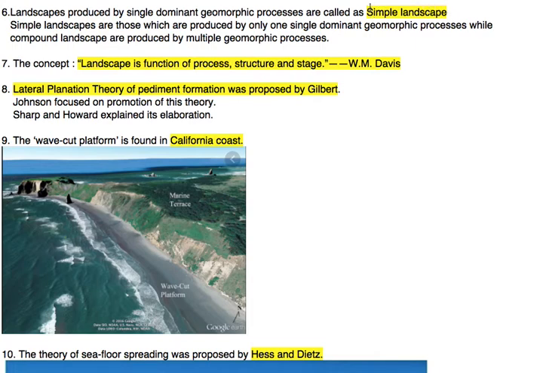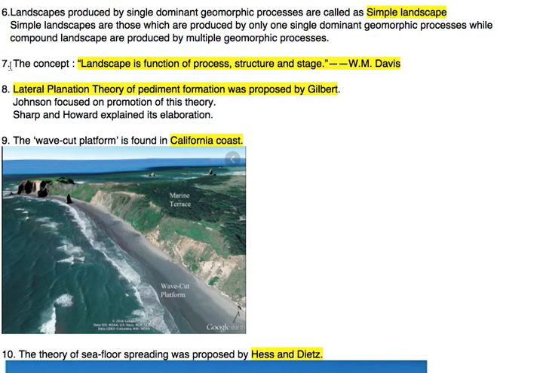The examiner can confuse with objective options like mono landscape, multi landscape, but the exact word is simple landscape. If there is more than one geomorphic process, then it will become a compound landscape.